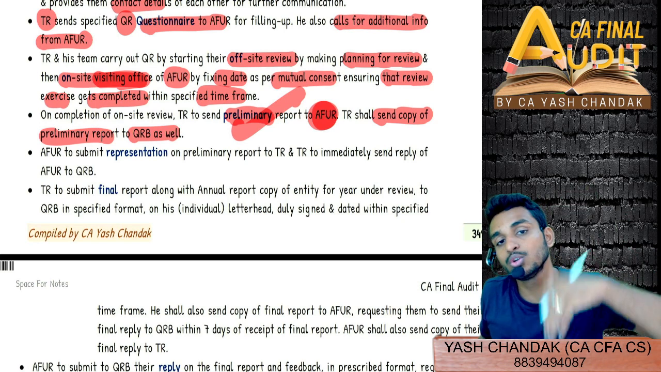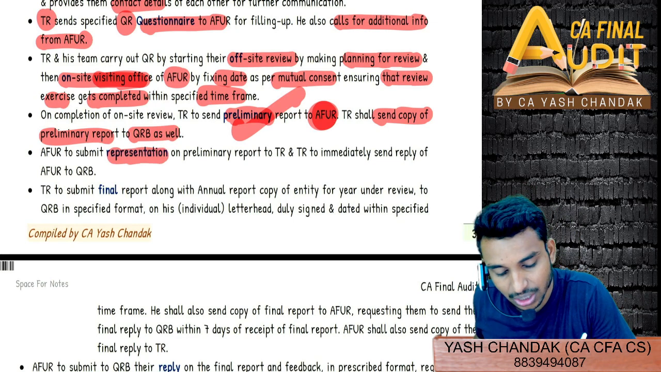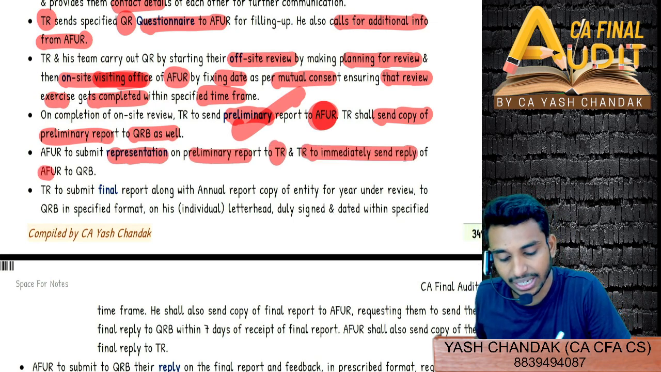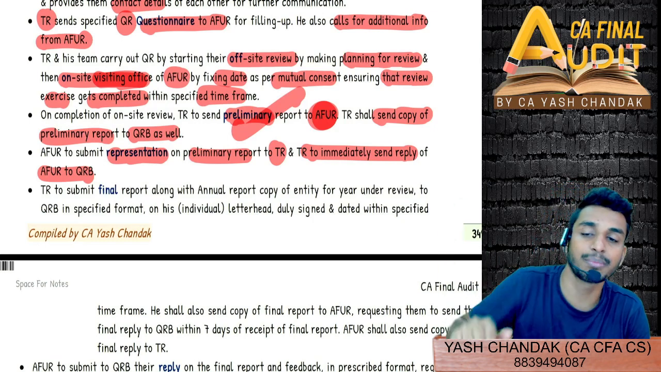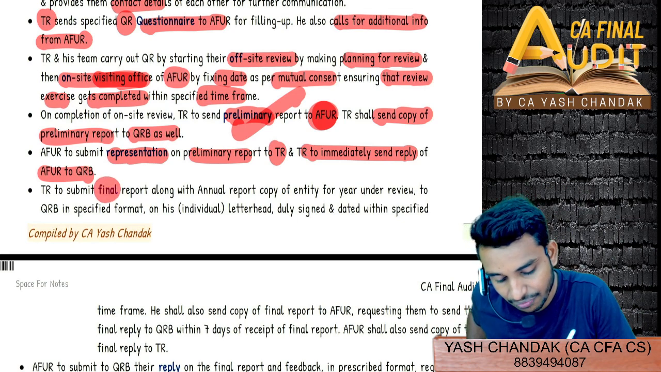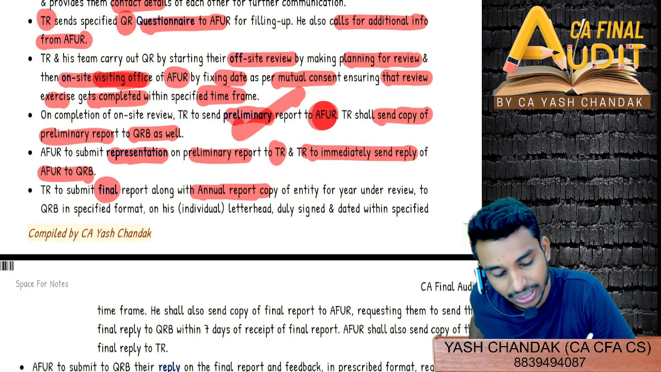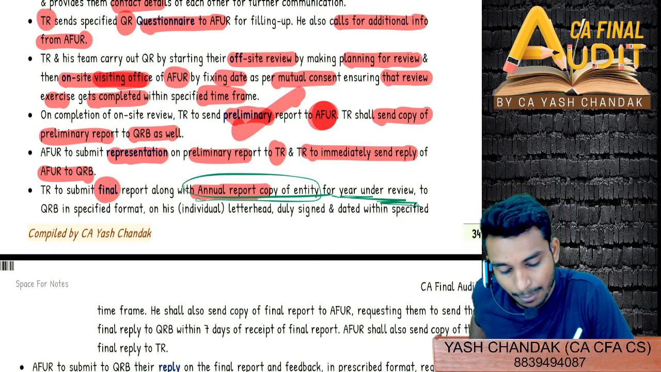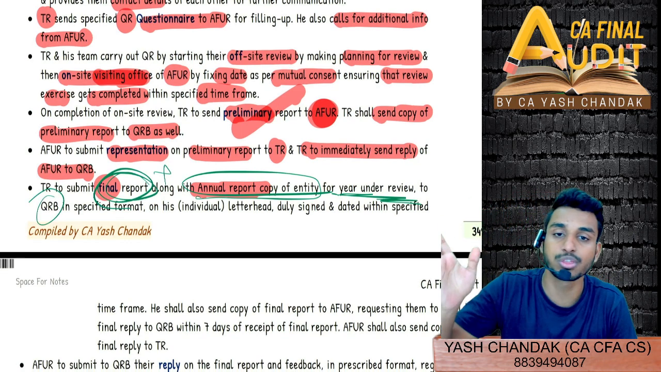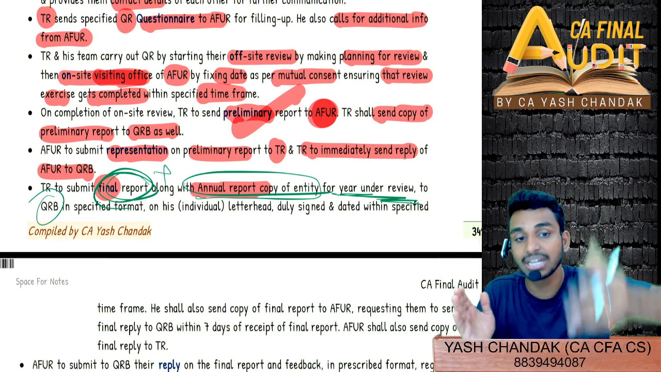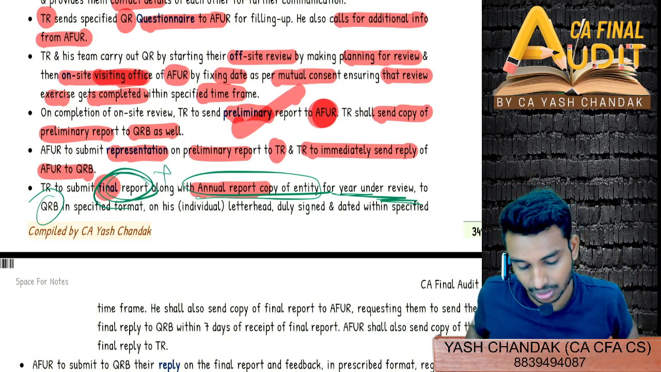Then what will the AFUR do? The AFUR will reply to all the points of the preliminary report, will submit his representation on the preliminary report to the TR, and the TR will immediately send a copy to QRB. Whatever reply is received from the AFUR, he will send back to the QRB. Then the TR will submit the final report along with the annual report and financial statements of the entity for the year under review to the Quality Review Board. And also we will tell the AFUR to do submit your final comments on the final report to the Quality Review Board as well.